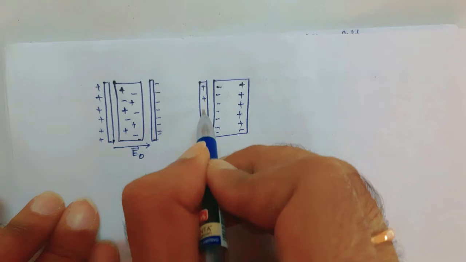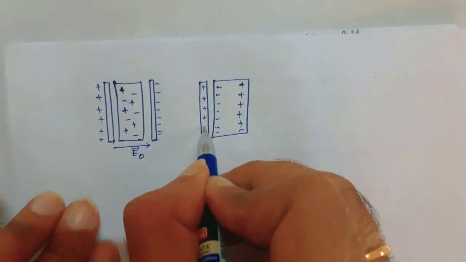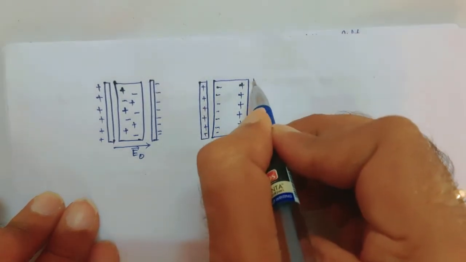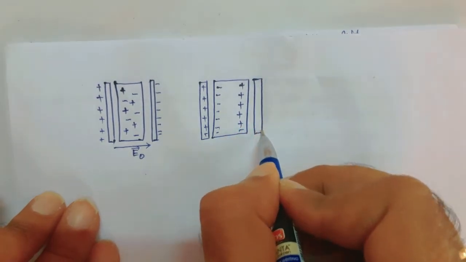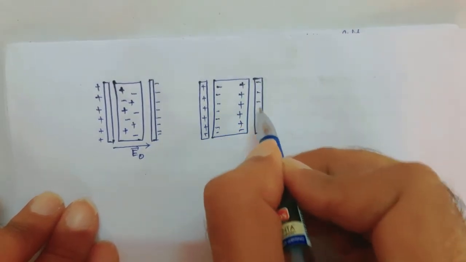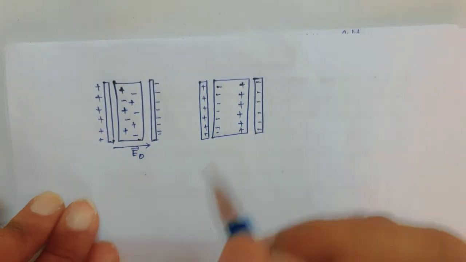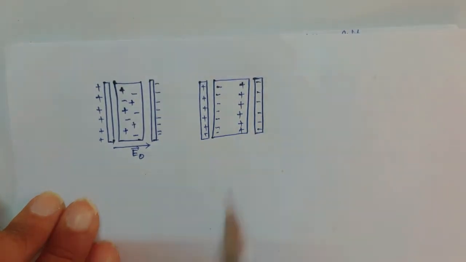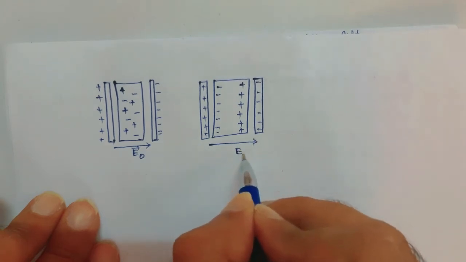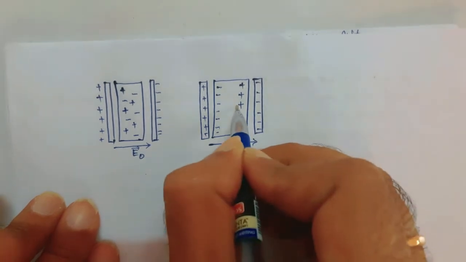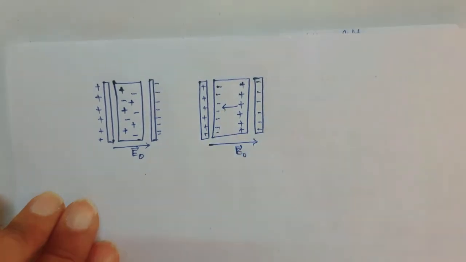This is a positively charged plate. This is a positive charge and this is a negative charge. This is a negatively charged plate. So this is the applied field, and this is the induced field.